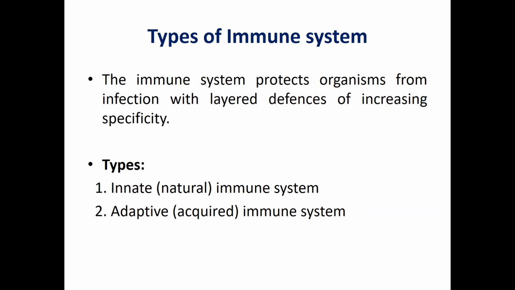Now, types of the immune system. Basically our immune system is the protective system. This immune system protects the organism from infection with layered defense of increasing specificity. Suppose first any pathogen comes. There are certain physiological barriers in our body. For example, if the antigen is exposed to or attaches to our skin, the skin acts as a protective barrier. So it is also one type of part of the immune system.